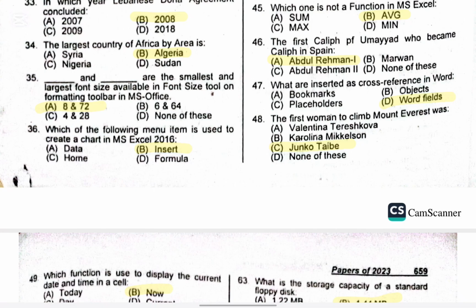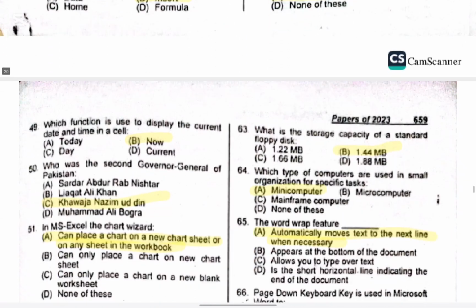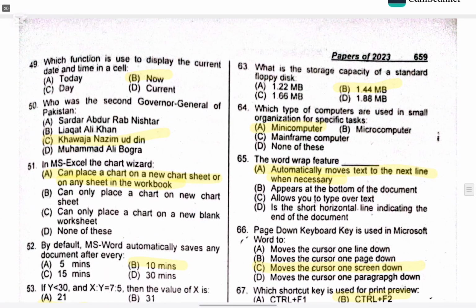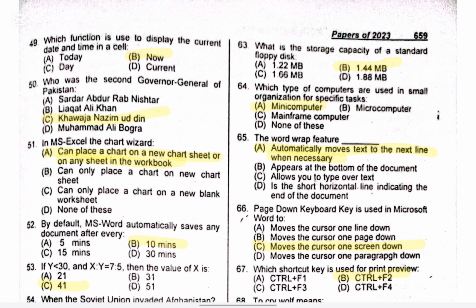Jamu Tayupi. Question 49. Which function is used to display the current date and time in Excel? The right option is B, Now. Question 50. Who was the second Governor General of Pakistan? Right option is C. Khwaja Nazimuddin.